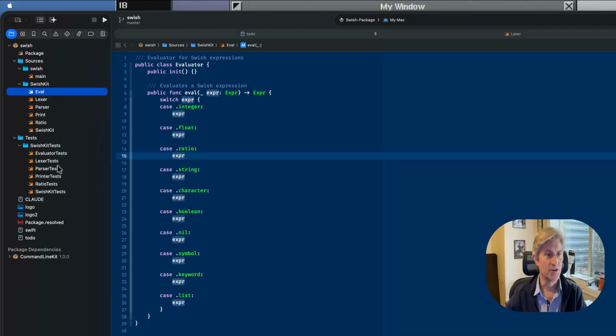The evaluator takes in the AST, an expression, and spits out another AST, actually another expression. And this is how lists work, in that you represent the code by the code itself. Data can be represented by the same code. This gives Lisp its power, makes Lisp very easy to write macros, relatively easy, I should say.